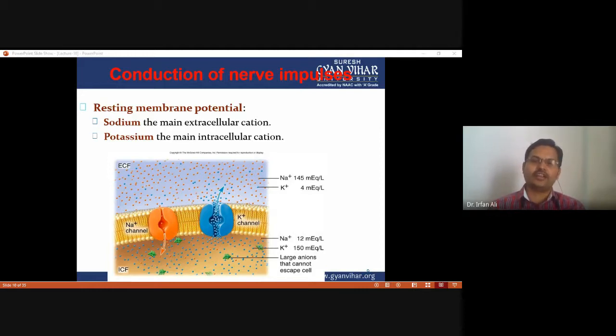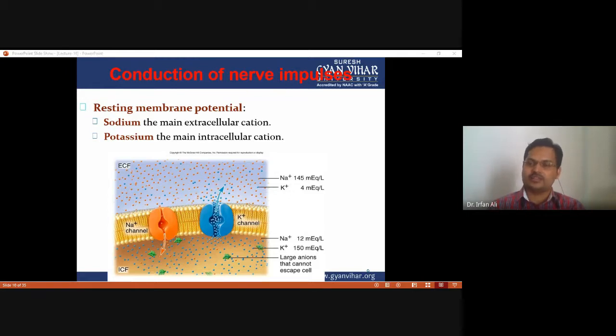Sodium ions leak in due to the presence of leakage gated sodium channels. But as we have already discussed, the potassium channels are high in number, so at the same time a large number of potassium ions move outside compared to the sodium ions leaking in.